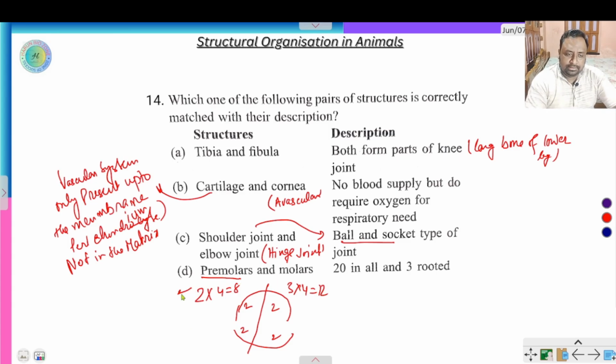So here premolar is a single rooted tooth, but molar is two to three rooted.